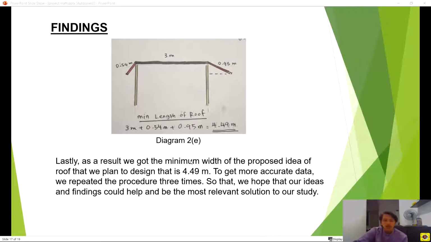Lastly, as a result, we got the minimum width of the proposed area of roof that we plan to design, which is 4.49 meters. To get more accurate data, we repeated the procedure 3 times so that we hope that our ideas and findings could help and be the most relevant solution to our study.